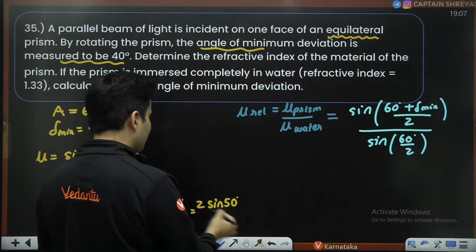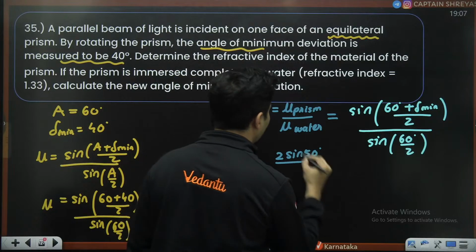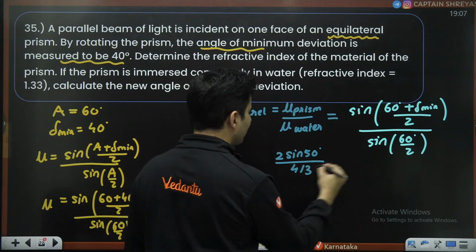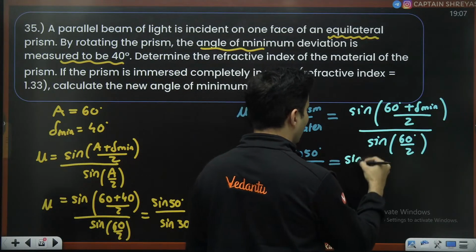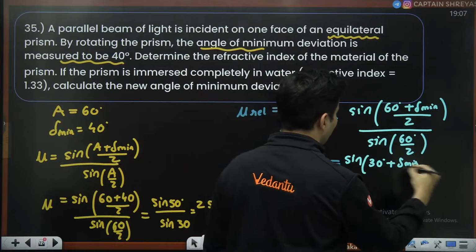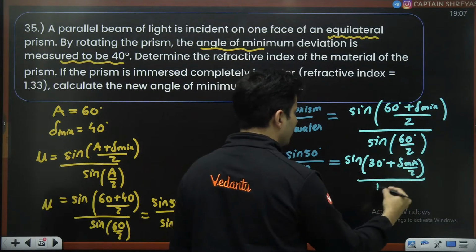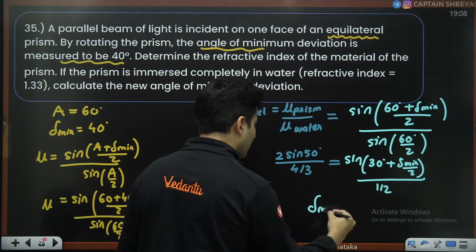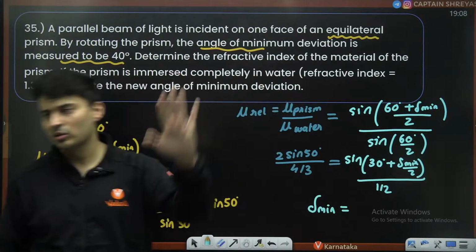Refractive index of the prism is 2 times sine of 50 degrees, divided by refractive index of water 1.33, which means 4 by 3, is equal to sine of (30 degrees plus delta minimum by 2), divided by sine 30. Sine 30 is basically half. Then rearrange this, and you will get delta minimum from here. Use log books to solve this.